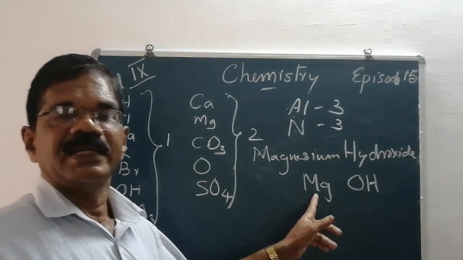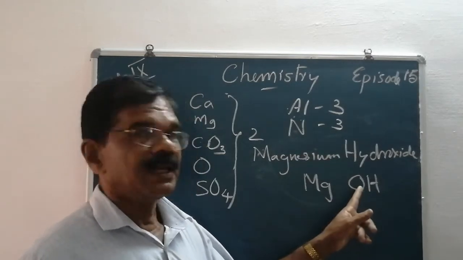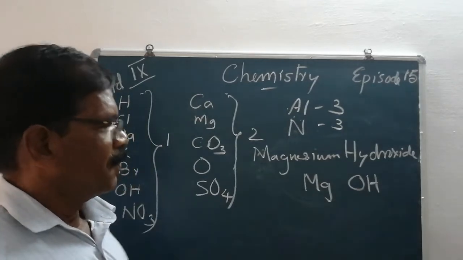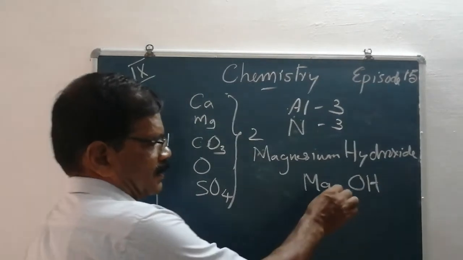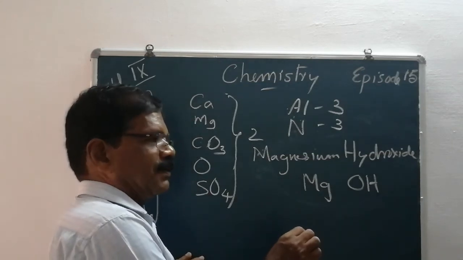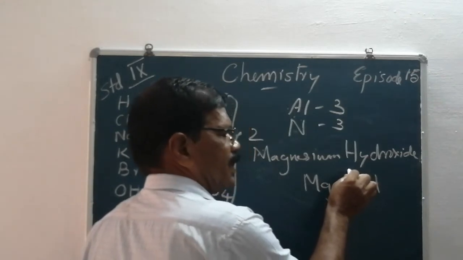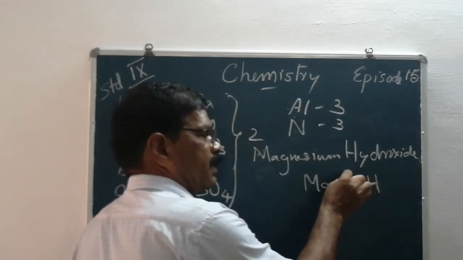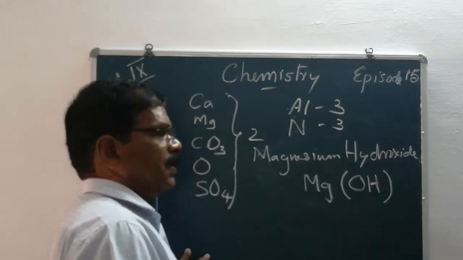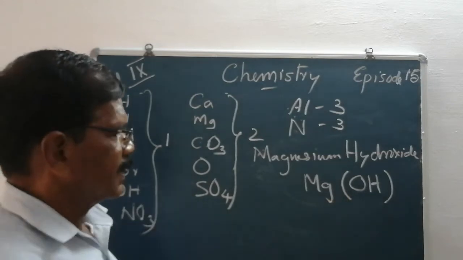Magnesium is an atom, while hydroxide is a polyatomic ion. So what do you have to do? Before writing the chemical formula, you have to enclose the polyatomic ion in brackets.